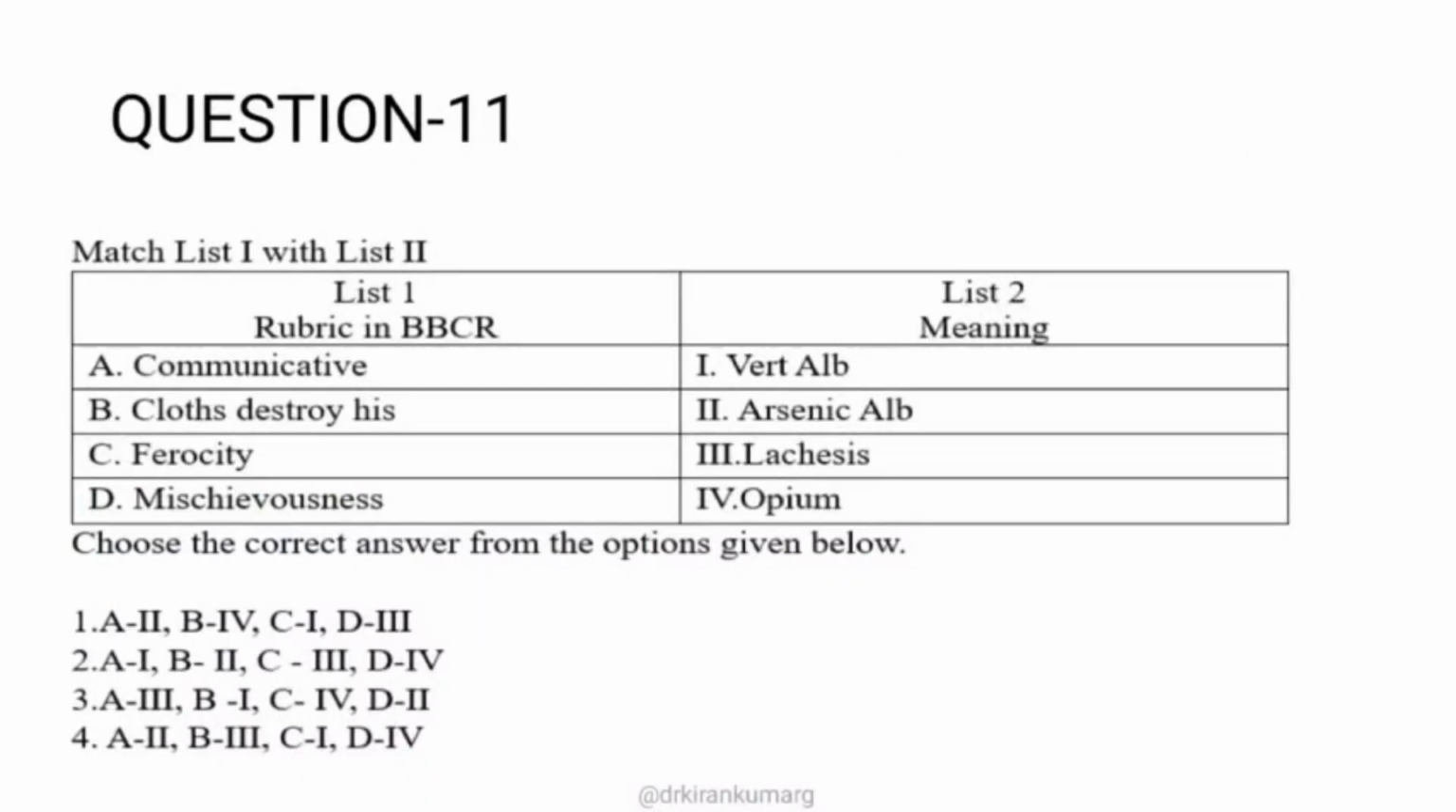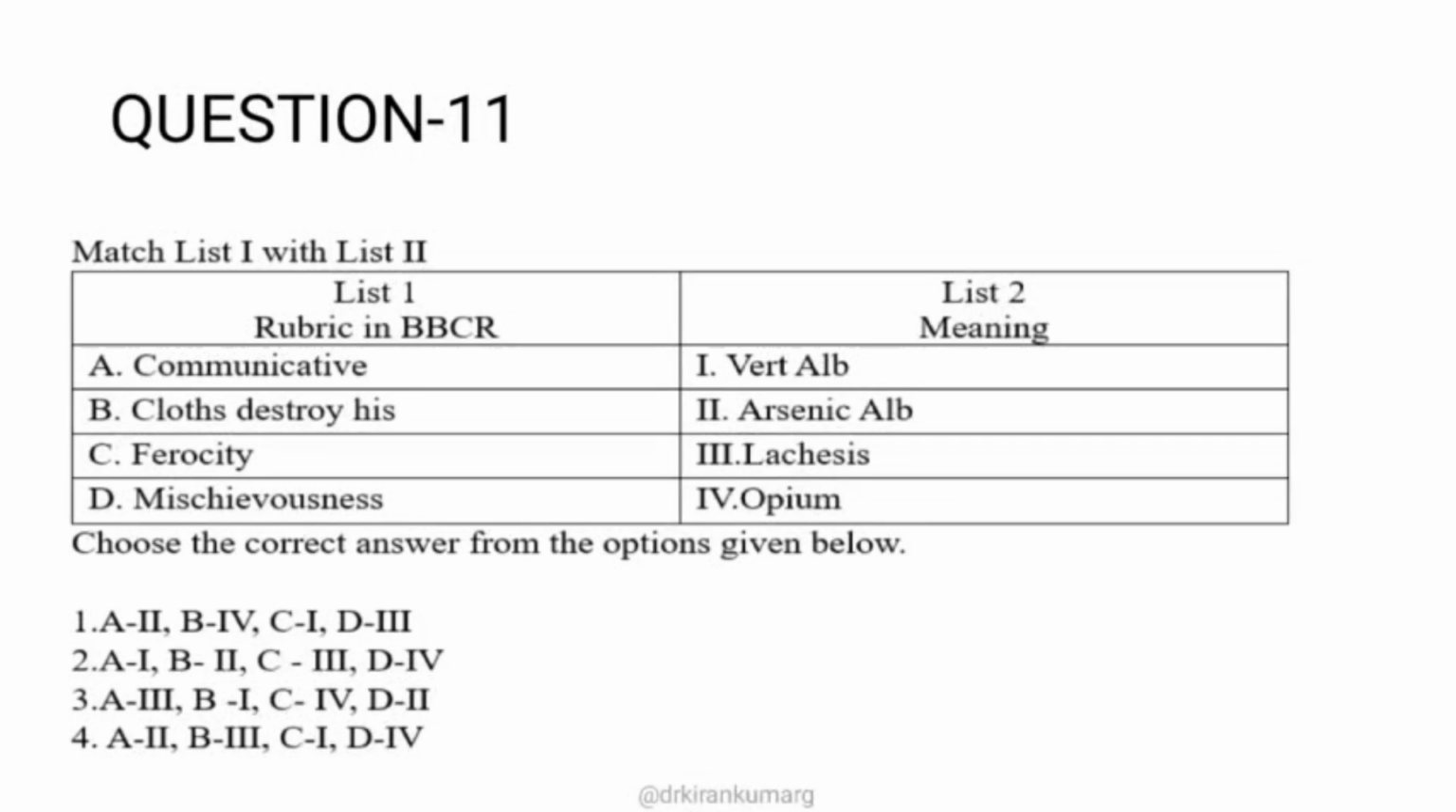Again, this is a match the following question based on the BBCR. Here in list 1 they have mentioned the rubric in BBCR, and in list 2 they have mentioned the meaning. Let's see what it is exactly. These are rubrics from the mind chapter of BBCR, and all 4 rubrics are single drug rubrics. If you are able to rule out one rubric exactly from the reference, then it would be very easy.